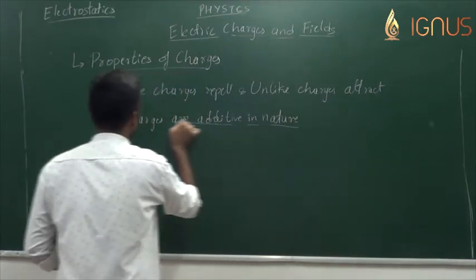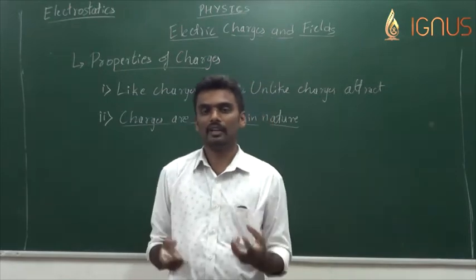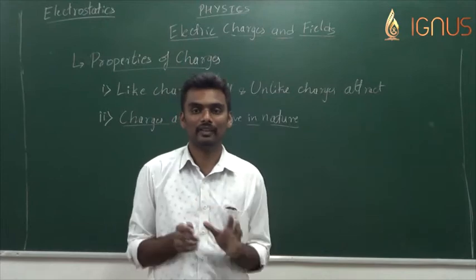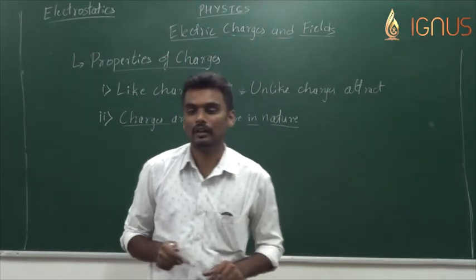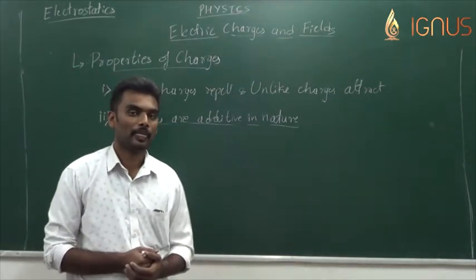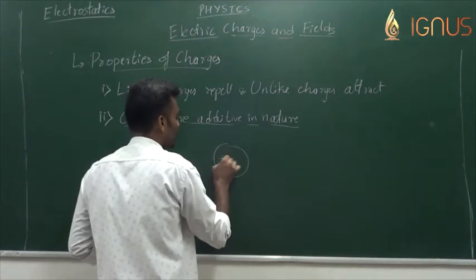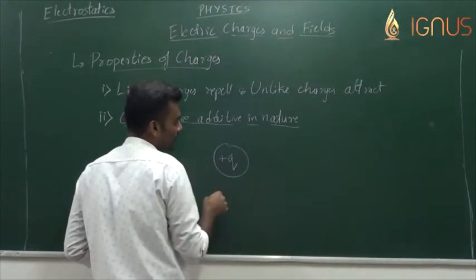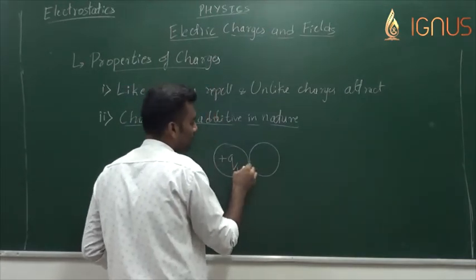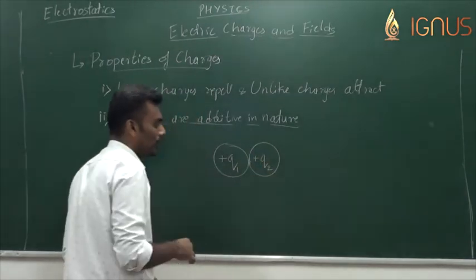What do you mean by additivity or additive property? Two charged bodies share their charges when they are brought in contact, in such a way that the two numerical values add up with each other. For example, say I have a charge of plus q1 in one body and plus q2 on the other body.